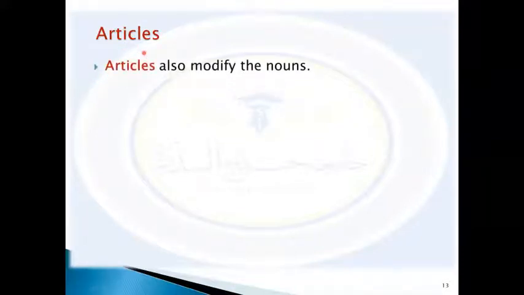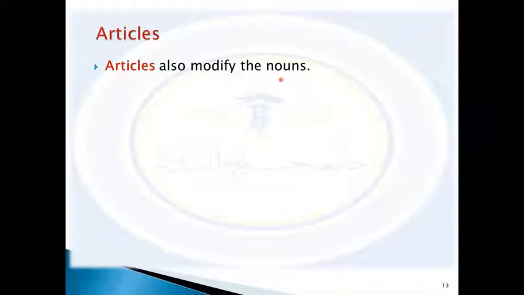The next type of adjectives are the articles. You know the articles: a, an, and the. Articles also modify the noun.